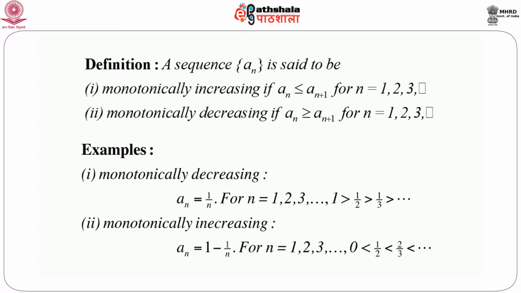Again, for monotonically increasing, consider a_n as 1 minus 1 by n, for n equals 1, 2, 3 and so on. For n equals 1, the first number is 0.